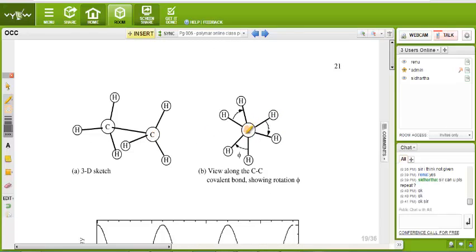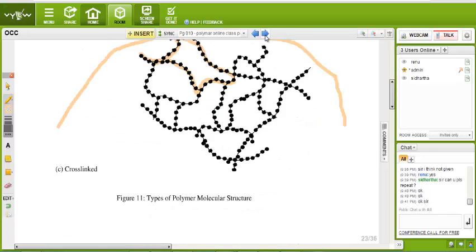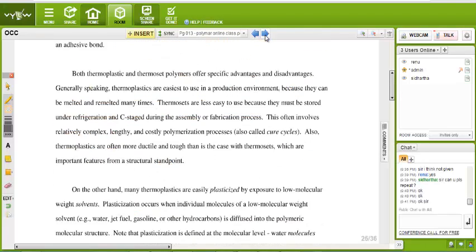See, it is a carbon atom and those are the hydrogen. So these hydrogen can rotate. Suppose this hydrogen takes place here, then it is shifted here. Now it is shifted here. So in this way it can rotate when it is in a liquid state. It is easy to rotate those hydrogen atoms around the carbon atom. So that is why it is told here that